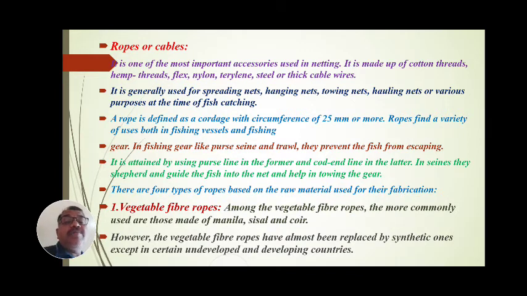In fishing gear like purse seine and trawl nets, they prevent the fish from escaping. It is attained by using purse lines in the former and cordient line in the latter. In seine nets, these cables and ropes are used to sever and guide the fish into the net and help in towing the gear.